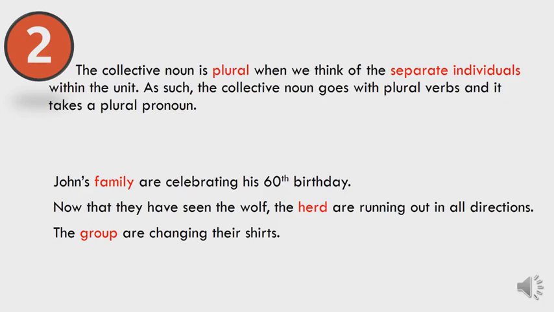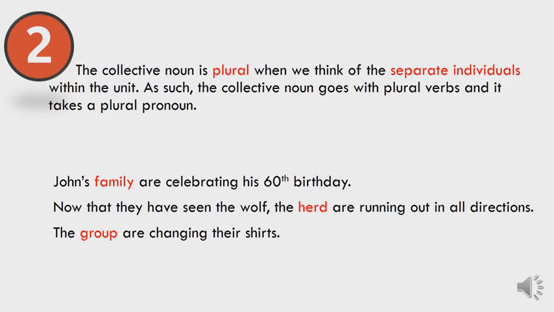That is why this collective noun is plural, and the verb after this collective noun is plural also, are running, because we are talking about the animals within the unit. We are not talking about the herd as a single unit.